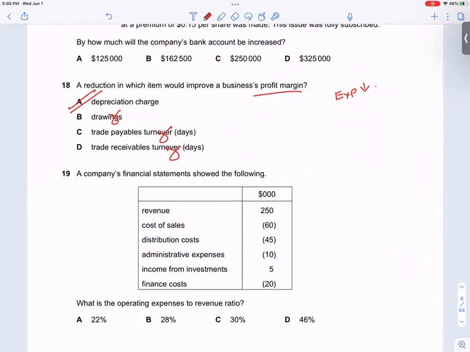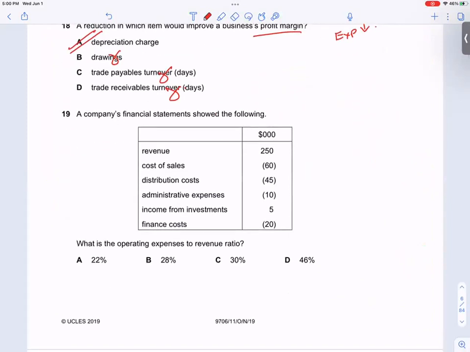Operating expense to revenue is operating expense upon revenue into 100.